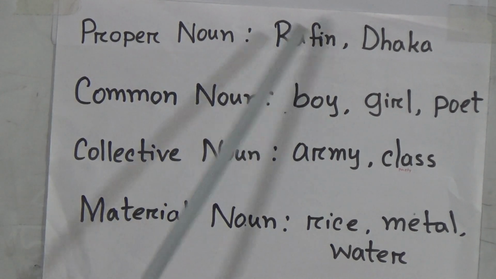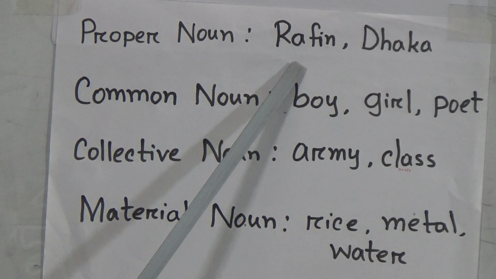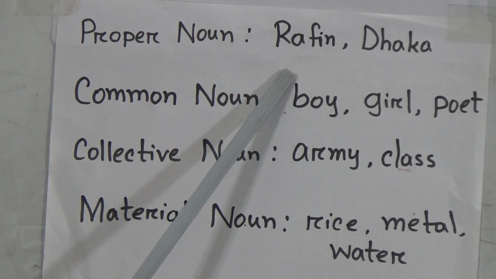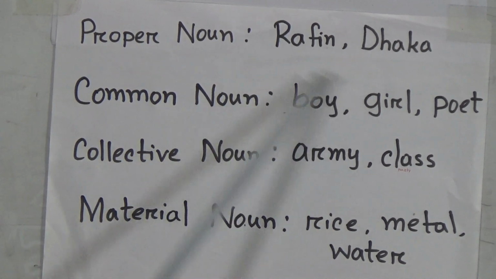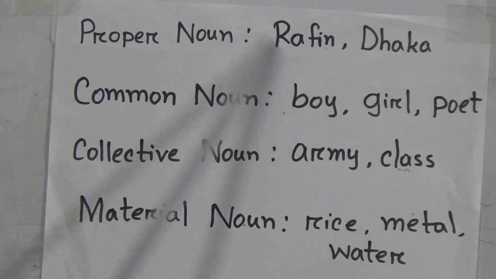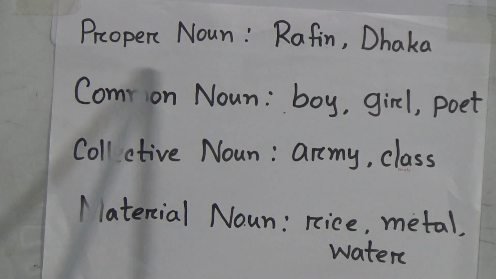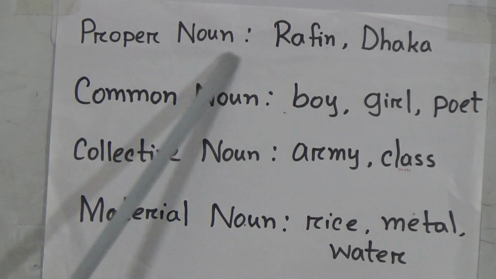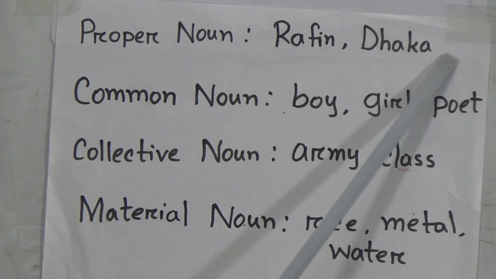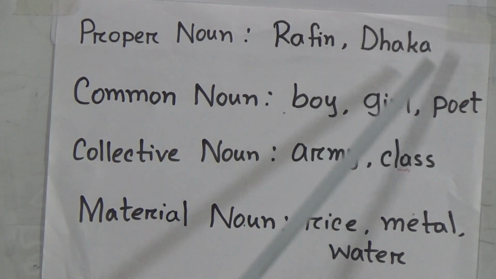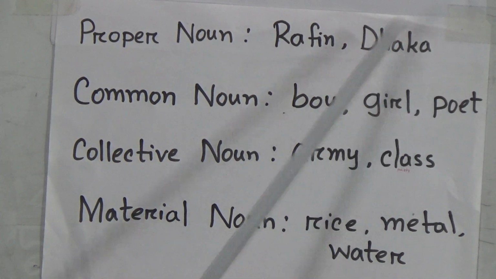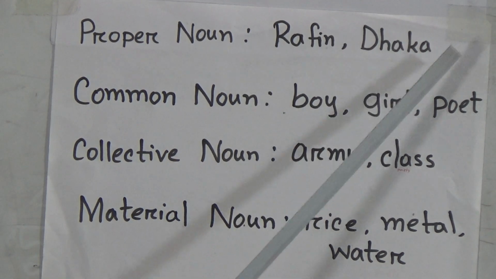Like this, Rafin is a good boy. In this sentence, Rafin is an example of proper noun, because here we have found a particular person's name. So in this way, proper nouns can be Rafin, Dhaka, or any kind of particular place name, thing name or person name. Also an animal's name like cat, tiger, dog.